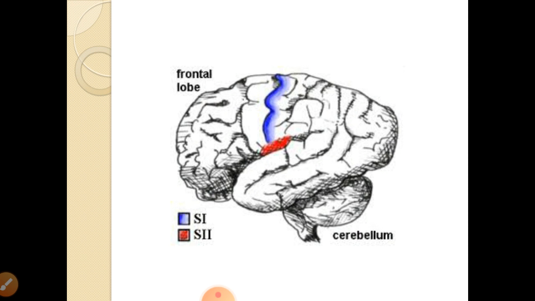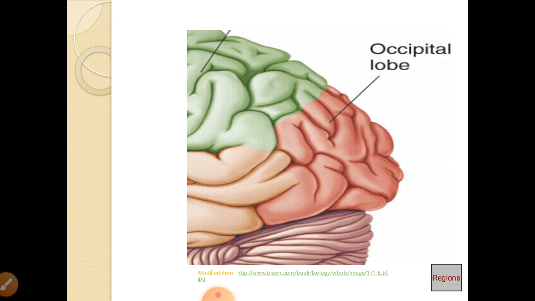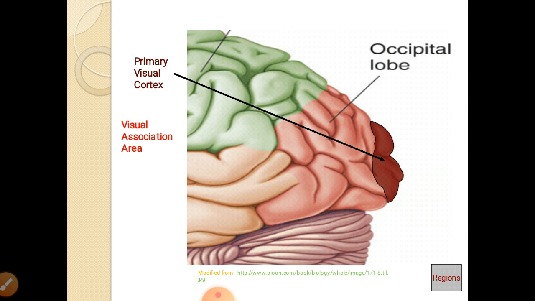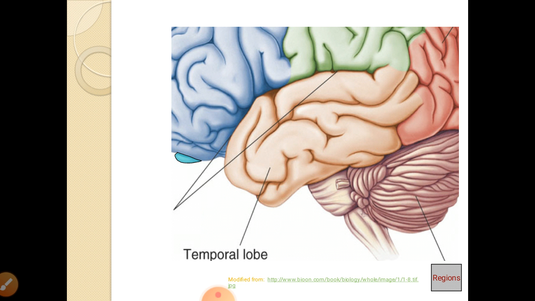This is again a diagram showing the sensory areas and somatic sensory area 2 at the lower part. Bluish is sensory area 1, which is given additional representation in sensory area 2. Here you can see the occipital lobe, the dark chocolate brown primary visual cortex, area 17. Surrounding that, areas 18 and 19 are there, that is visual association cortex.